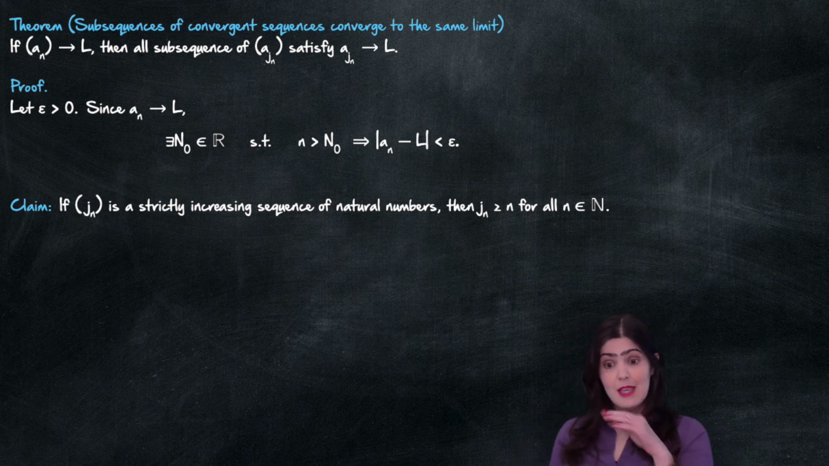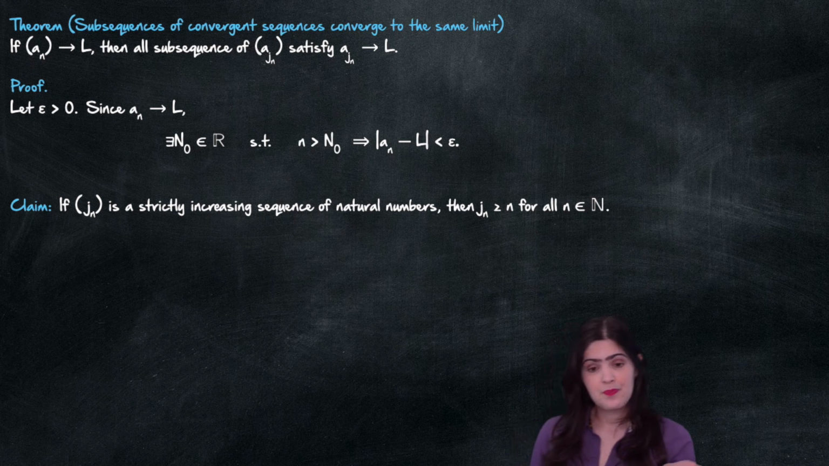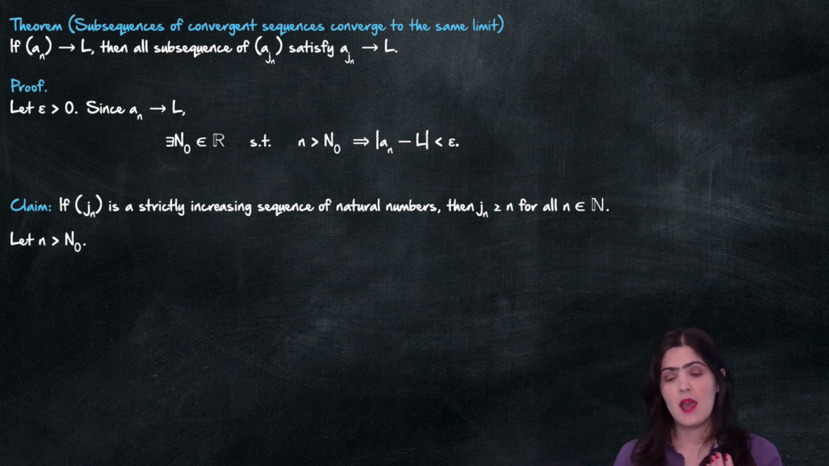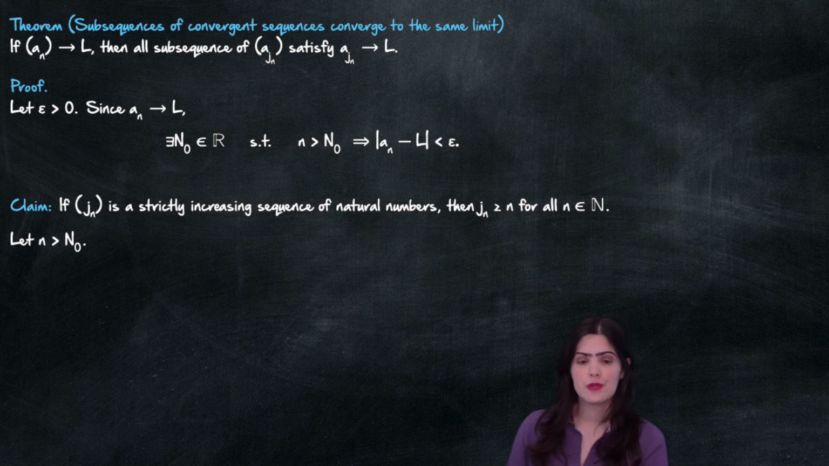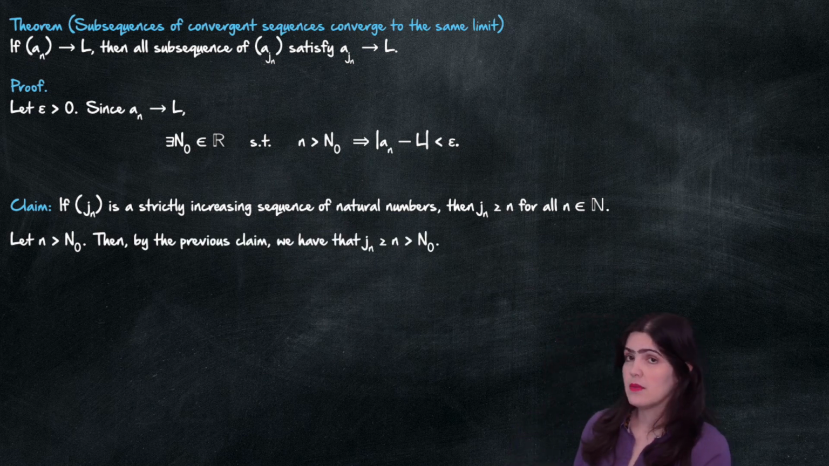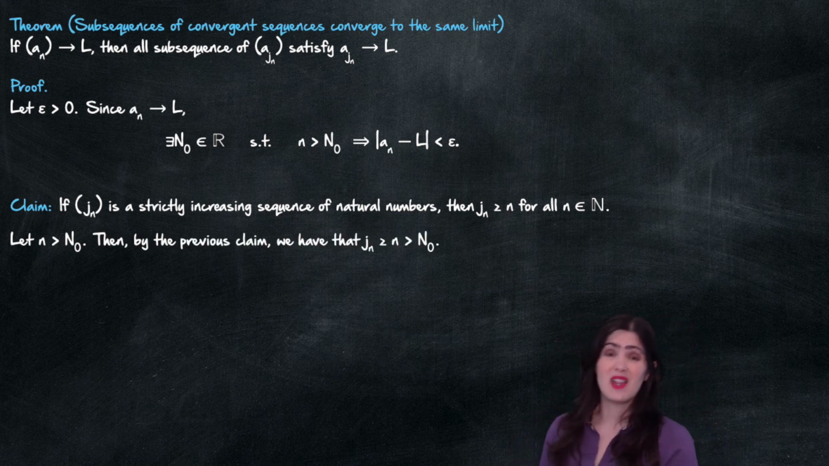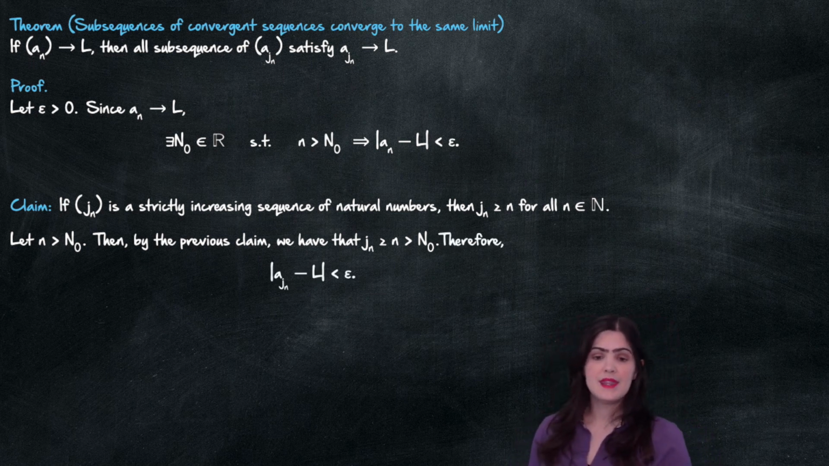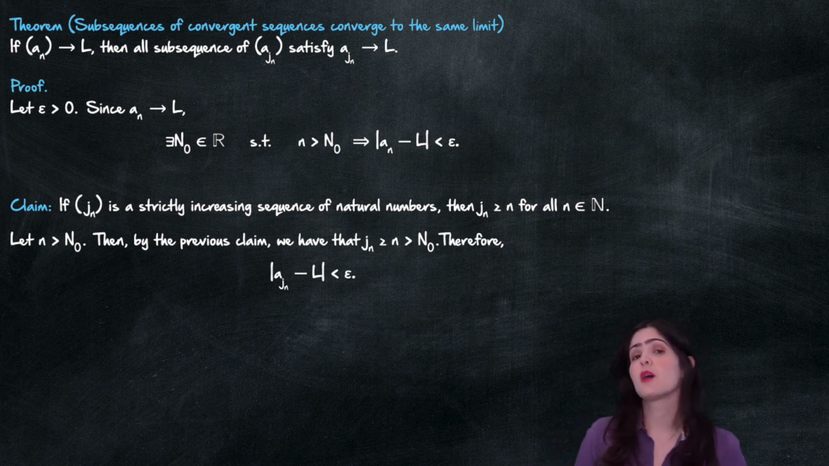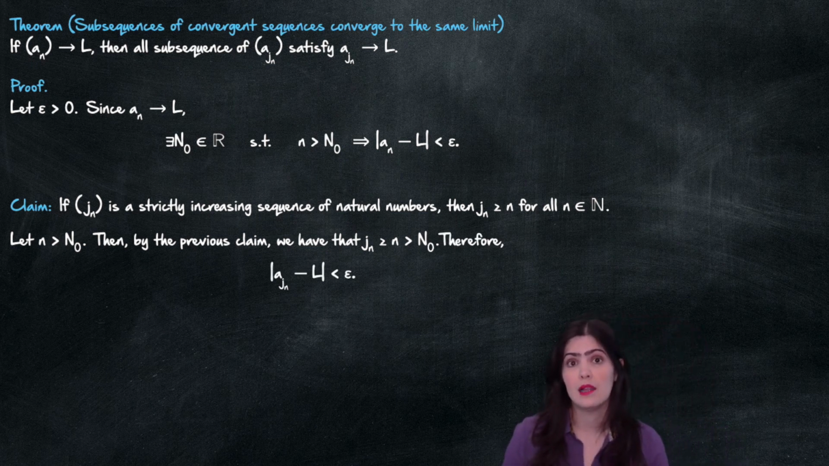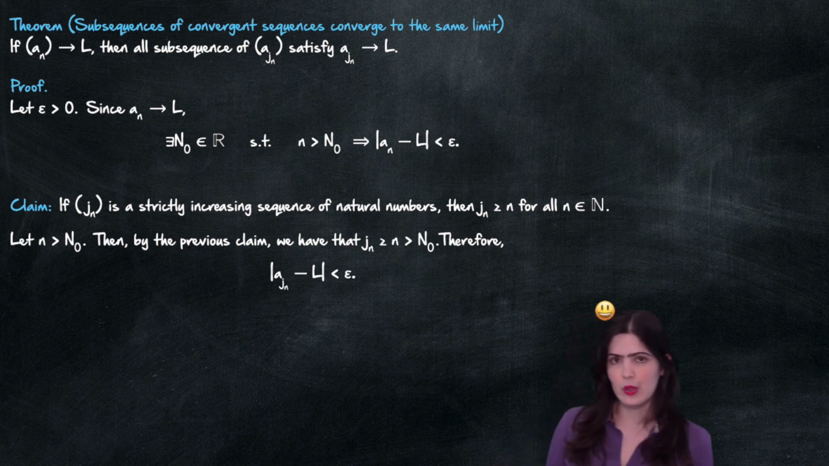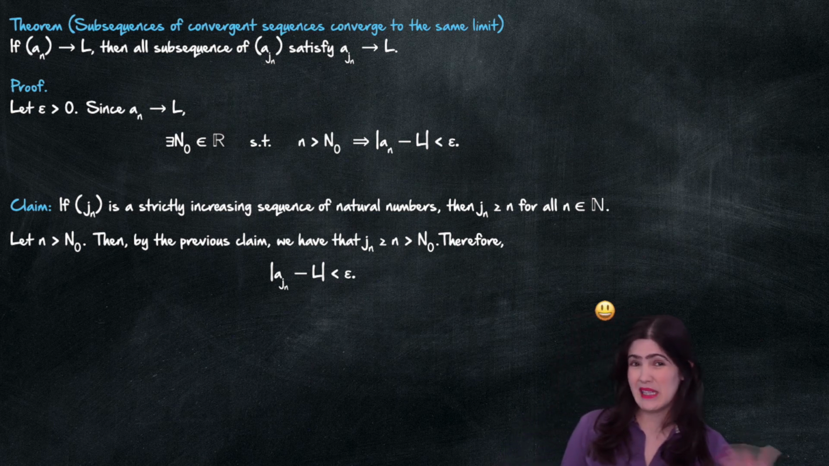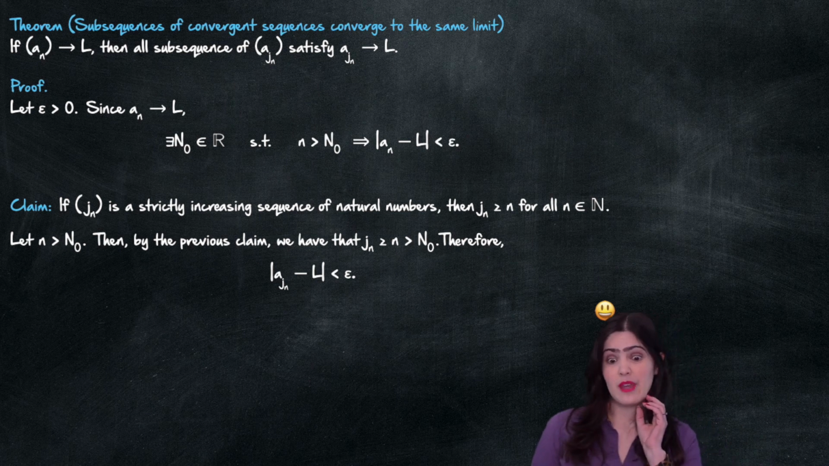Okay, if I assume that this claim is true, then if I pick an n bigger than n_0, by the previous claim, we know that j_n is greater than or equal to n, so it's strictly bigger than n_0. But then that would mean that a_{j_n} minus L in absolute value is less than epsilon, and that completes the proof. Well, sort of. It completes the proof if I actually believe my claim, so let's try to prove the claim.